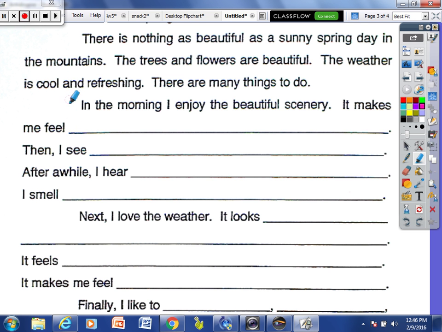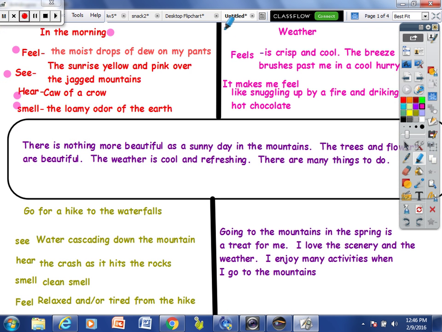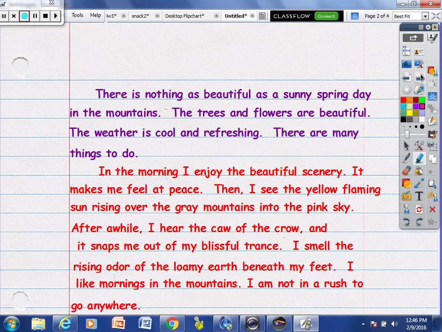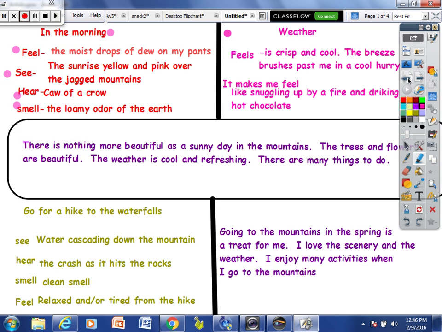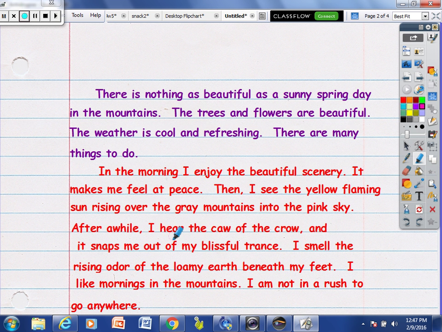All right, next paragraph is all about in the morning. From your template, it comes from there. And from your plan, it comes from here. And these are our ideas that we wrote down about the weather. So I started my paragraph here. I indented, use your two fingers. And I turned these ideas that we jotted down into complete thoughts. Keep in mind, as you write, you may have some other thoughts. You may add these other thoughts to your plan as you do.